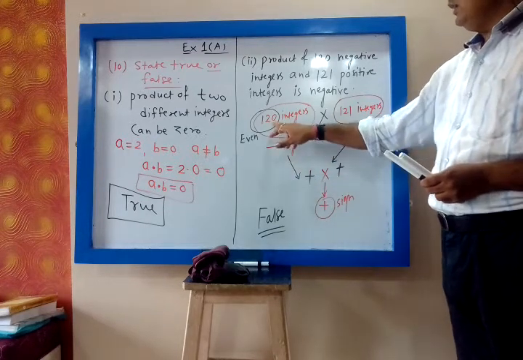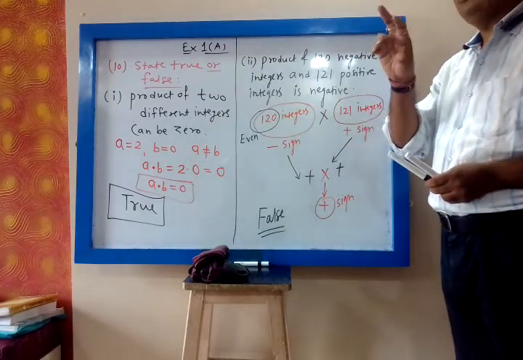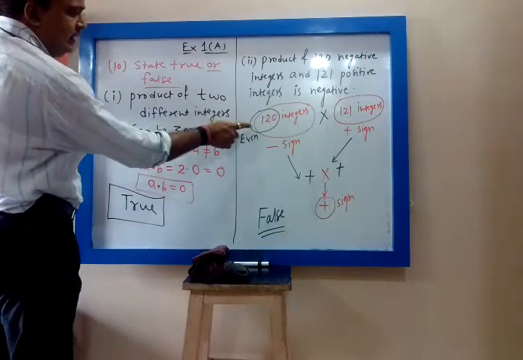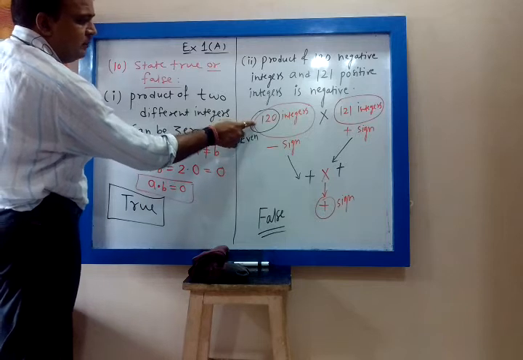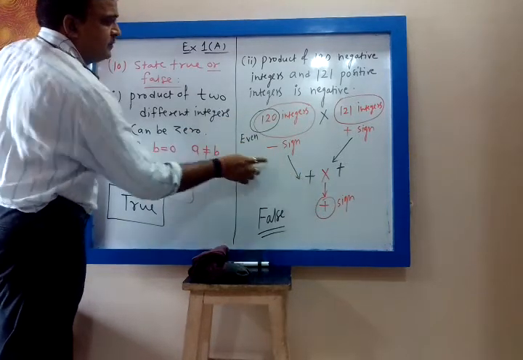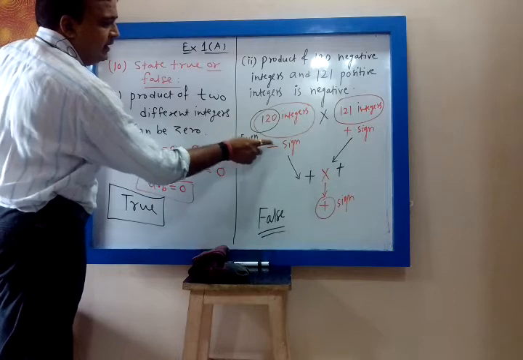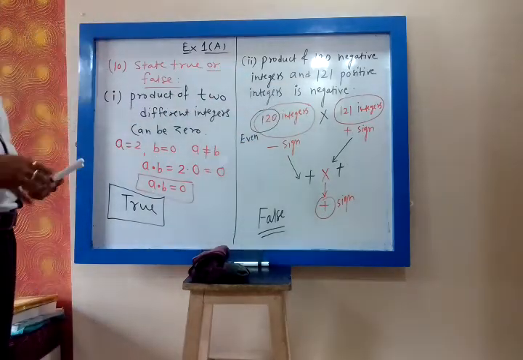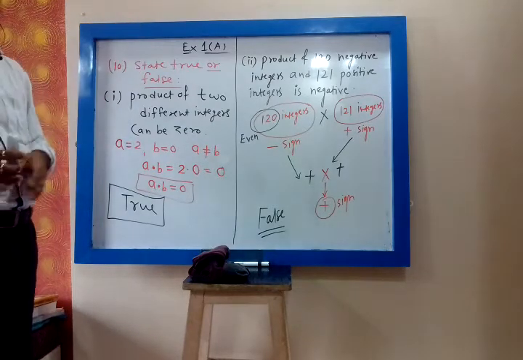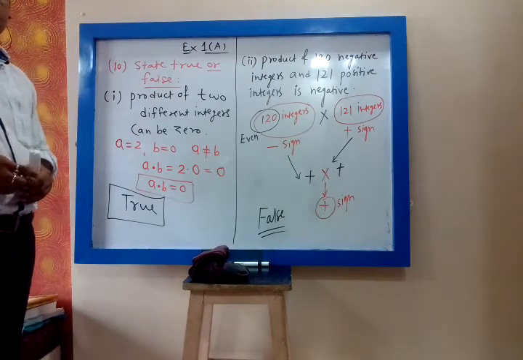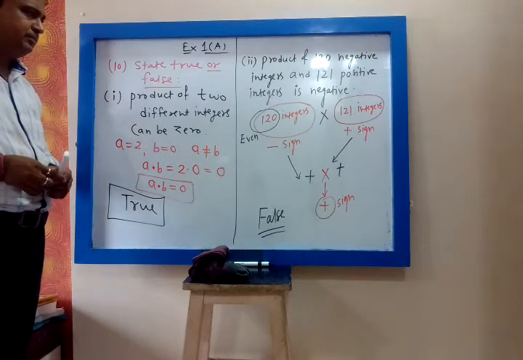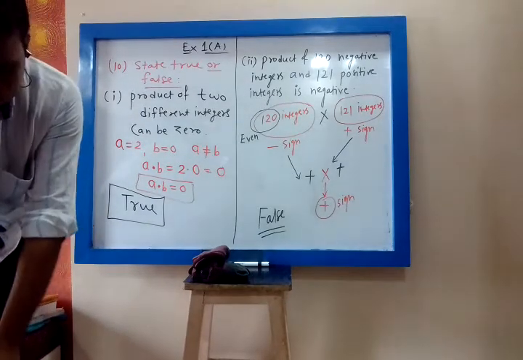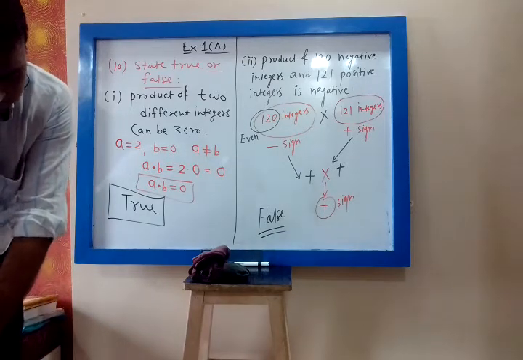You only have to check even or odd for negative integers. If the integers are an even number, then the minus sign becomes plus. If the integers are odd, the minus sign becomes minus. For positive integers, we don't check even or odd. It will be plus in all cases. So what is the answer? False. Correct?